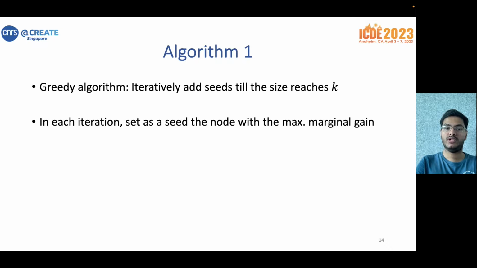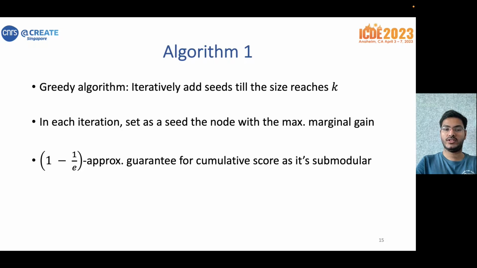How do we solve this problem? We use the standard greedy algorithm, which iteratively adds seeds till the size reaches k, and in each iteration it chooses the node with the maximum marginal gain in score as a seed. Since our cumulative score is submodular, this algorithm turns out to have a 1 minus 1 over e approximation guarantee for that score. And for the other scores, we can also provide guarantees using sandwich approximation, which we'll talk about later.